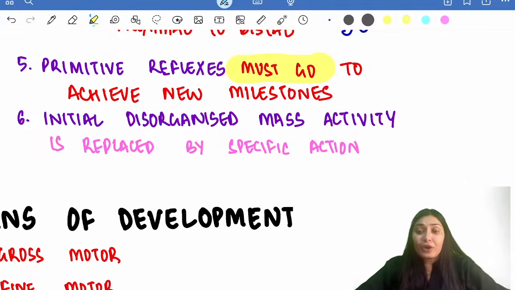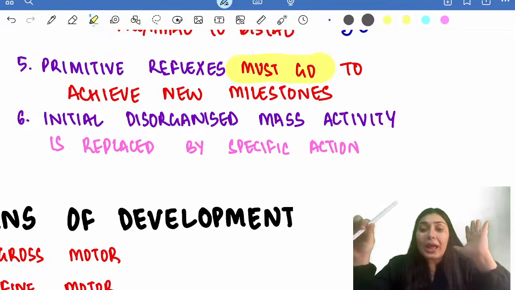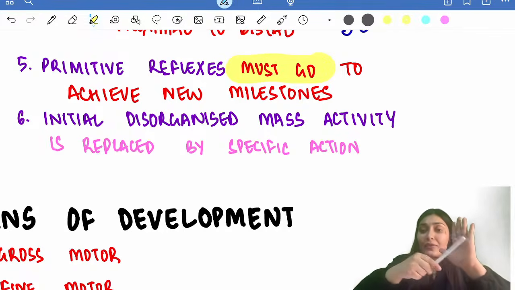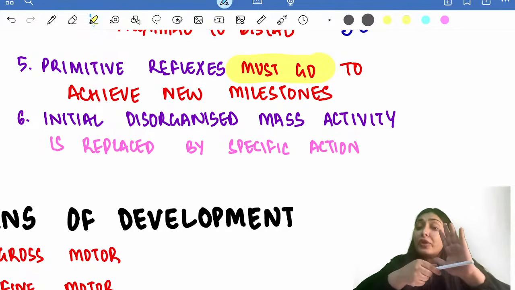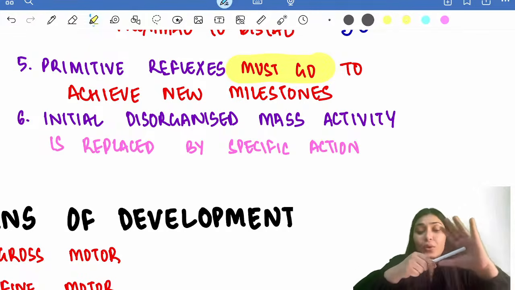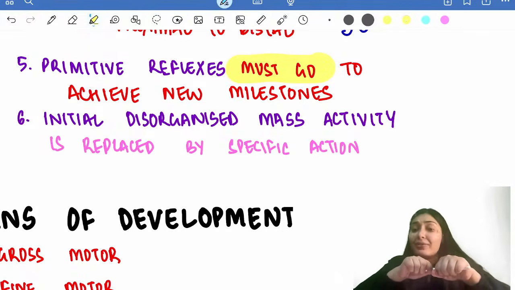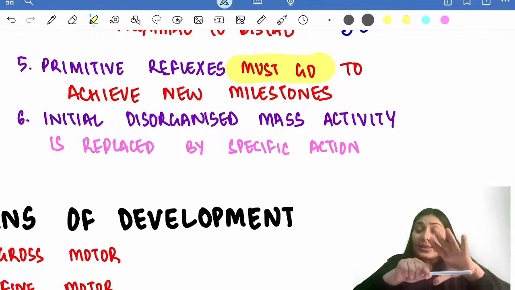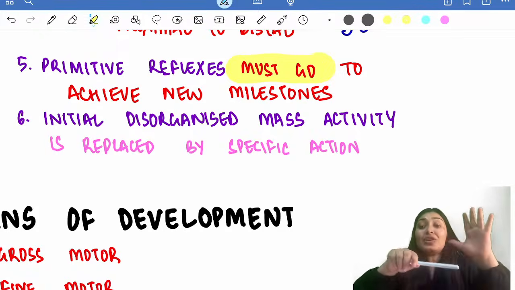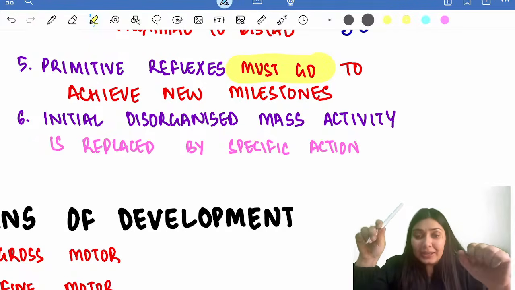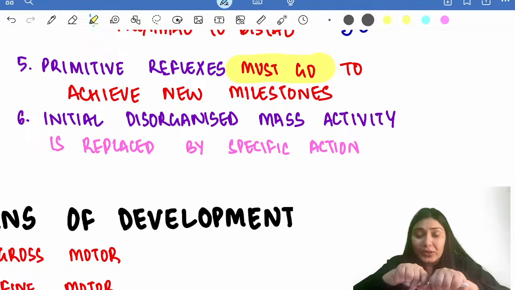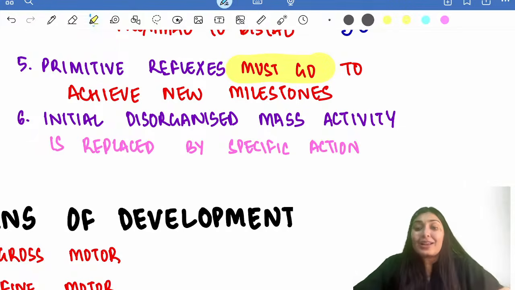One of the reflexes, for example, is palmar grasp. What happens in palmar grasp? If you give some object or stroke the palm of a newborn, then there is a reflex known as palmar grasp. Reflexly, the child will grasp that object. This has to go so that the child can voluntarily grasp things. This is a reflex, an involuntary process. But if the child voluntarily has to grasp things, this palmar grasp needs to go, right? So primitive reflexes must go to achieve new milestones.